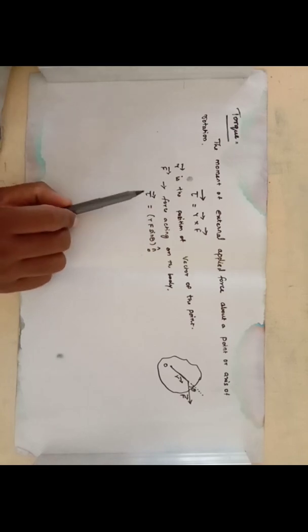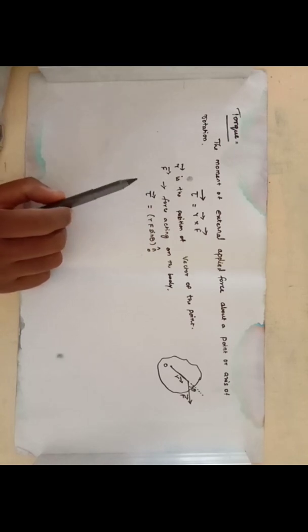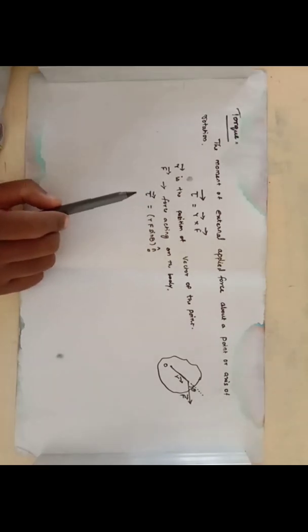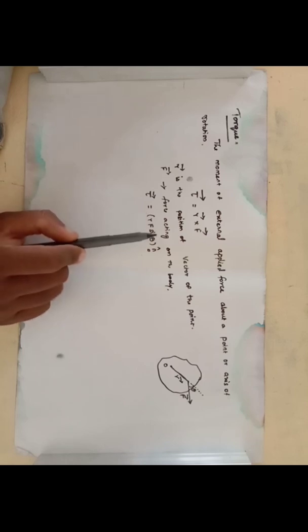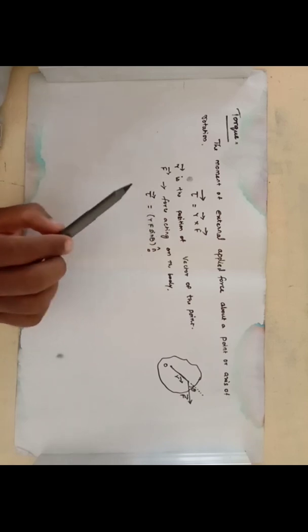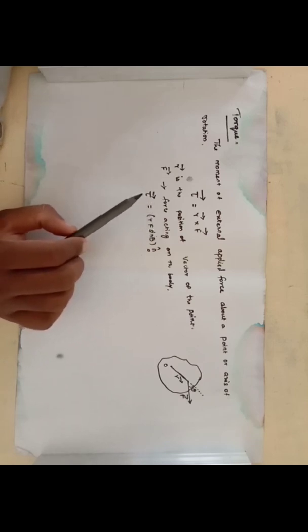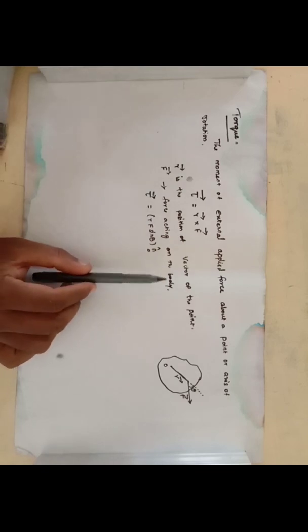What is the meaning of theta? Theta is the angle between r and f. Sometimes the torque is called a pseudo vector, as it needs the other two vectors, r vector and f vector, for its existence.